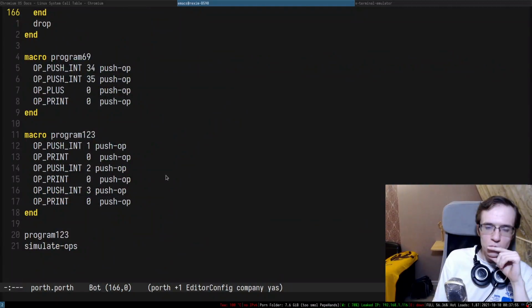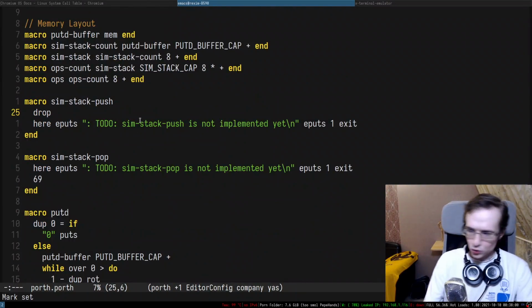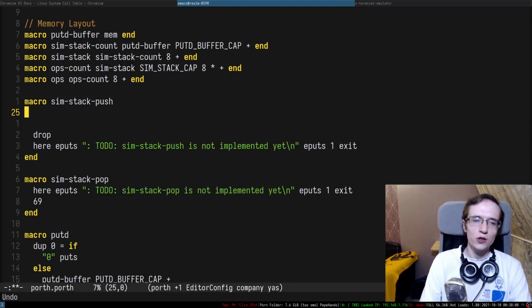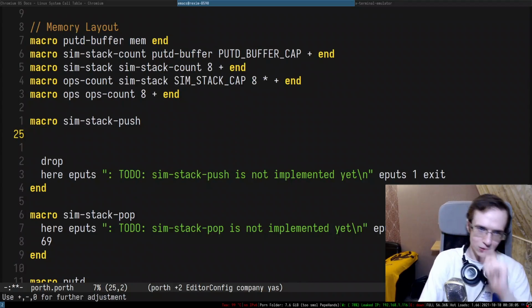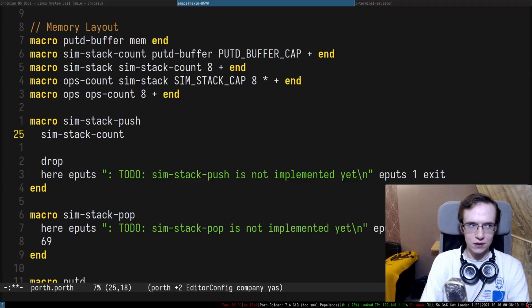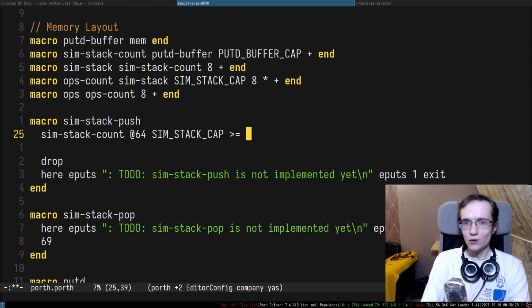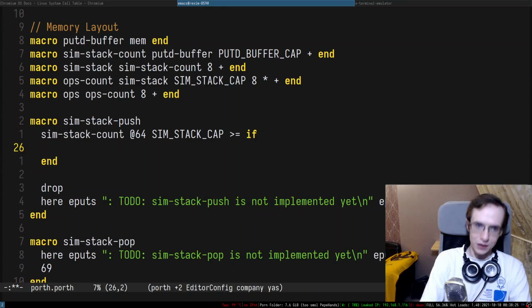Stack push. I suppose first thing I want to do, I want to actually check if we don't overflow the stack, right? So I think it's quite important. So I'm going to take sim stack count, and I'm going to try to read this entire thing. And if this entire thing is greater or equal than the stack capacity, sim stack capacity, that means we're going to complain about this thing, right?